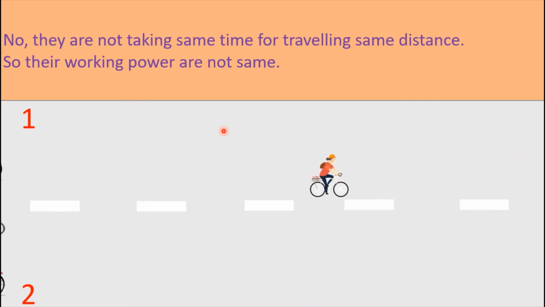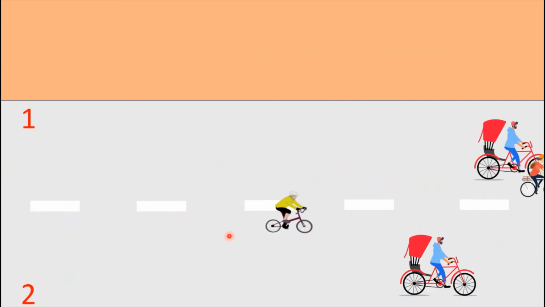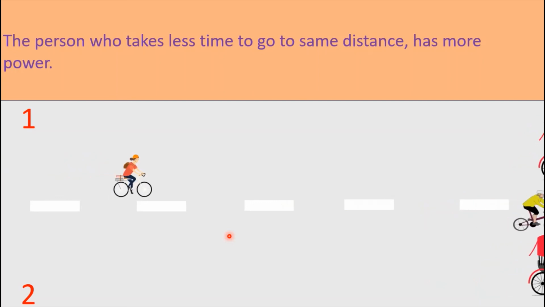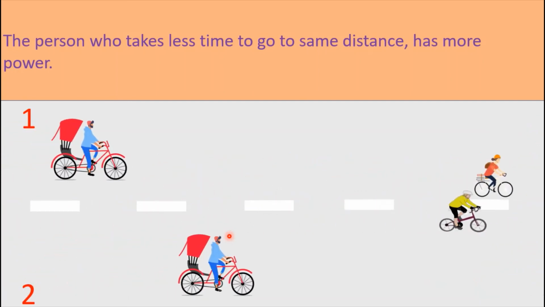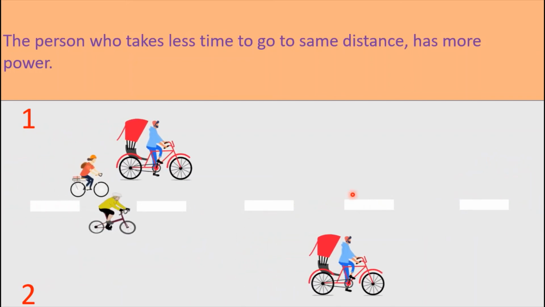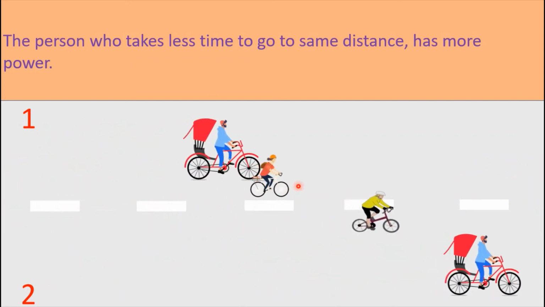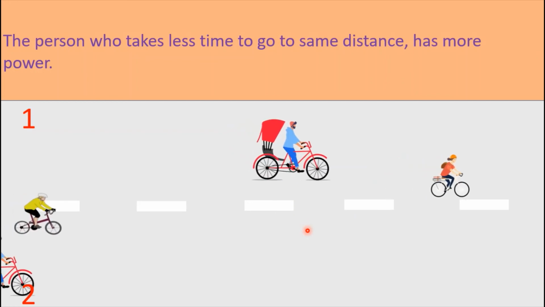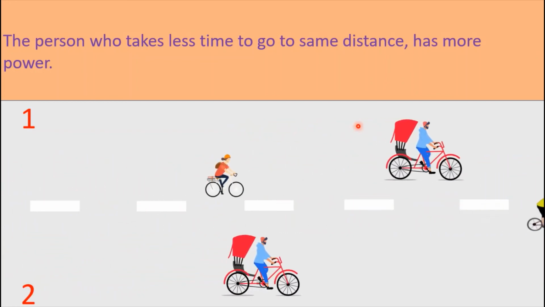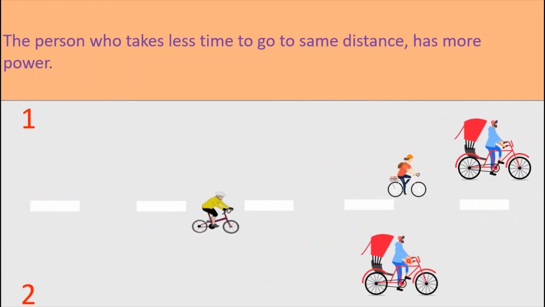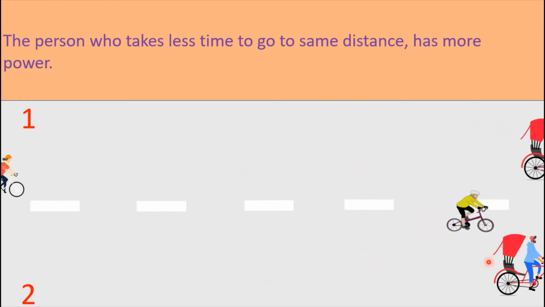So their working power is not the same. The person who takes less time to go the same distance has more power. Therefore, between these two bicycles, the boy has more power, and between these two rickshaws, this rickshaw puller has more power.